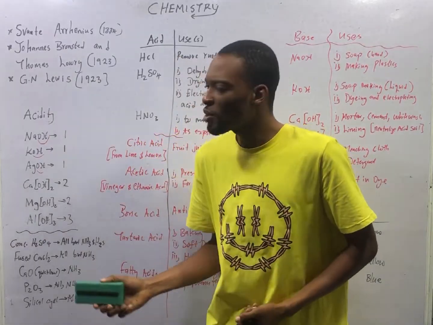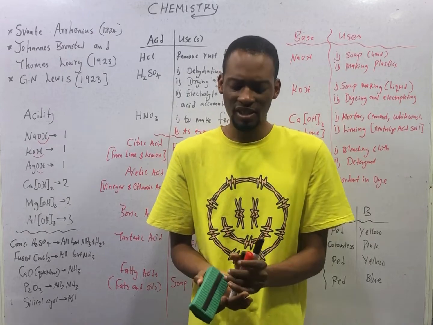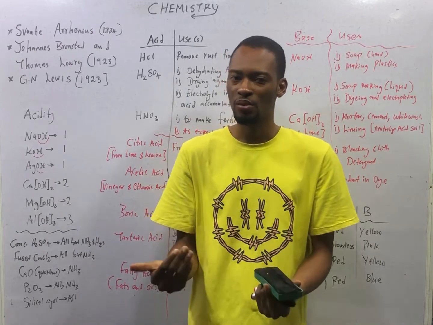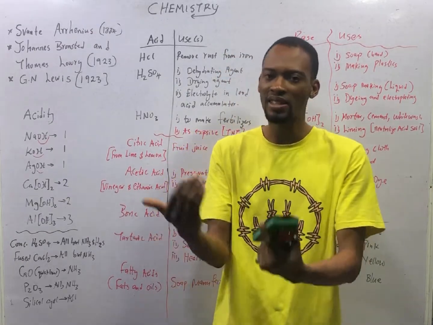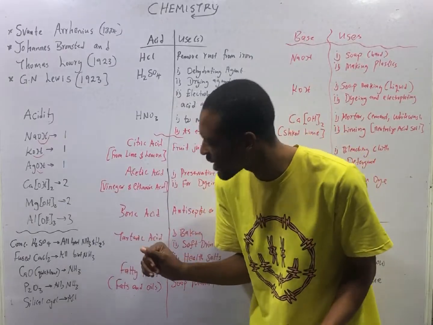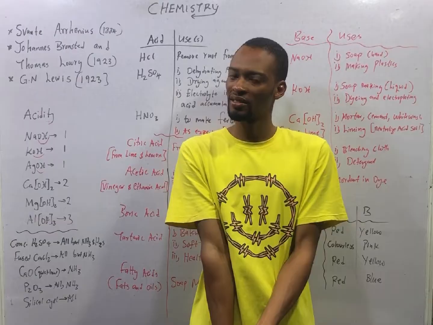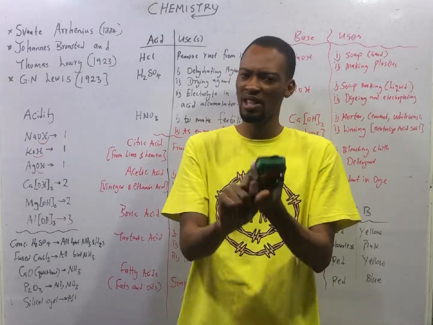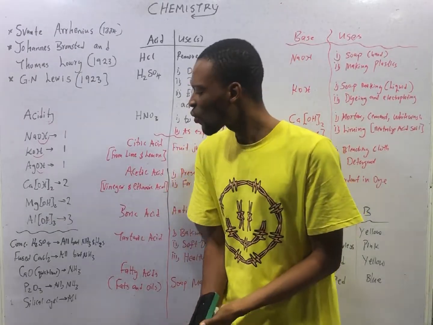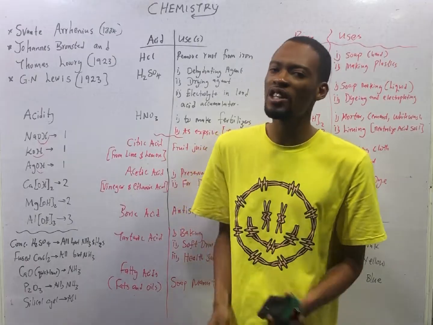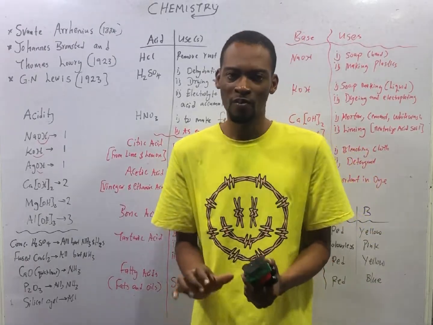Now, fused calcium chloride is a drying agent, CaCl2. What is calcium chloride used to dry? Calcium chloride is used to dry all gases except ammonia. Then quicklime, CaO, is referred to as quicklime.